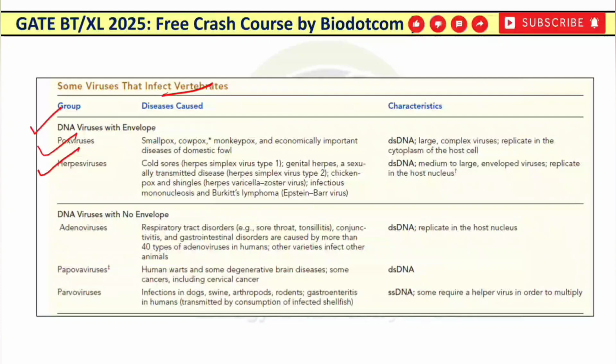So accordingly, you have to remember which of the following groups of viruses has either DNA or RNA, and that too with an envelope or non-envelope. The DNA viruses with no envelope in their structure are adenoviruses, papovaviruses and parvoviruses. So basically adenoviruses have double-stranded DNA and papovavirus has double-stranded DNA again, but parvoviruses have single-stranded DNA. You have to remember it because it will be so confusing when it is asked together in the form of a match the following question. Because you all know that in GATE, match the following questions are frequently asked in 2 marks. So you have to remember it.